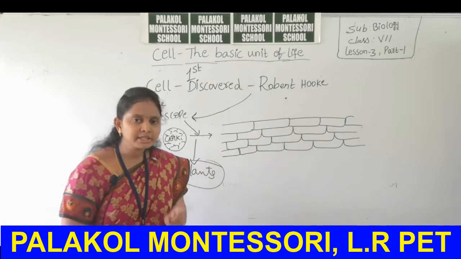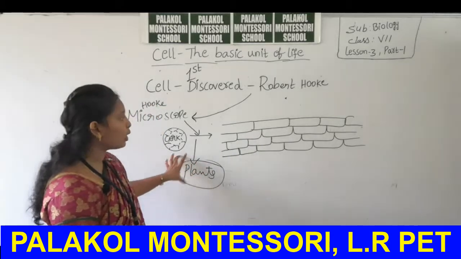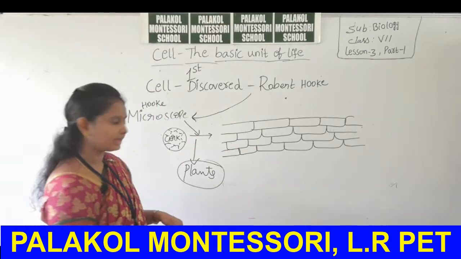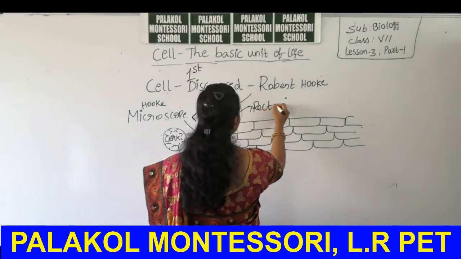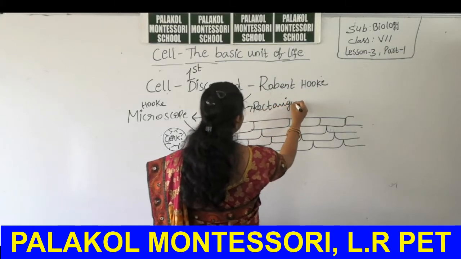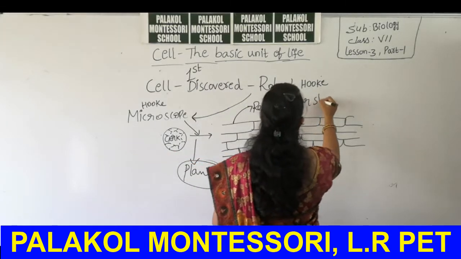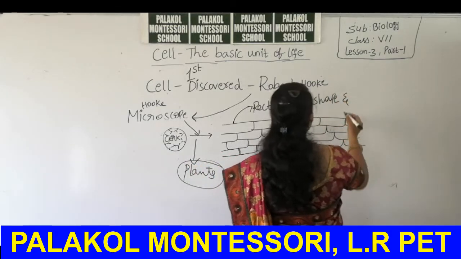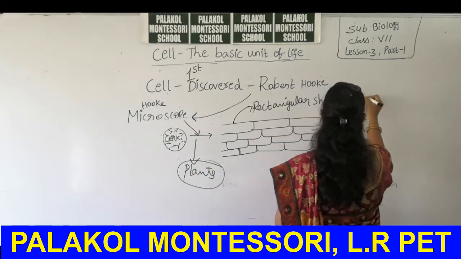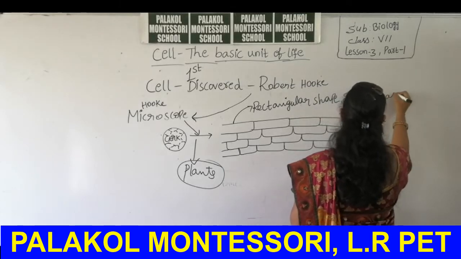So, the characteristic feature of a plant cell is having a rectangular shape and having a cell wall.